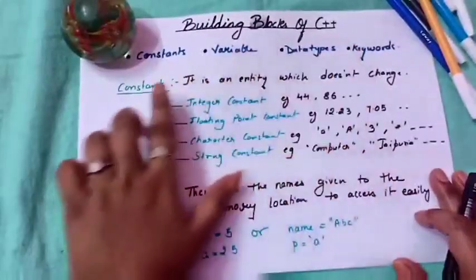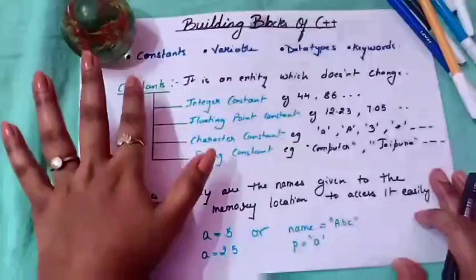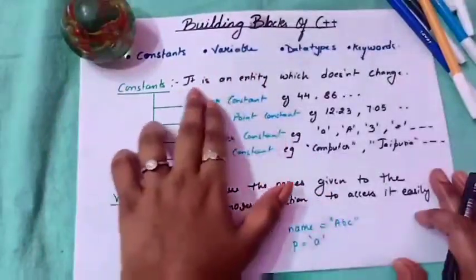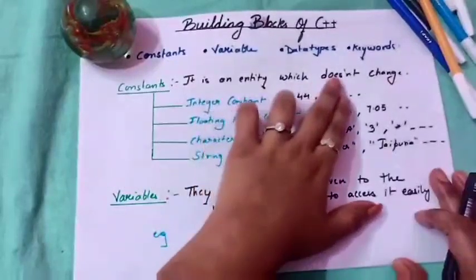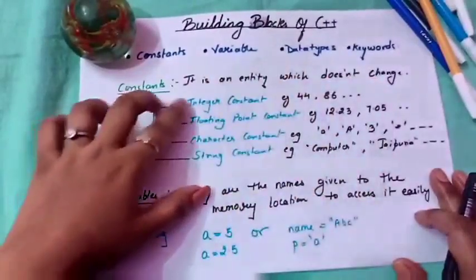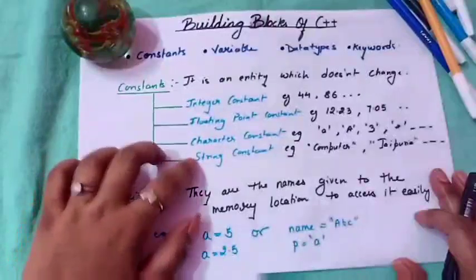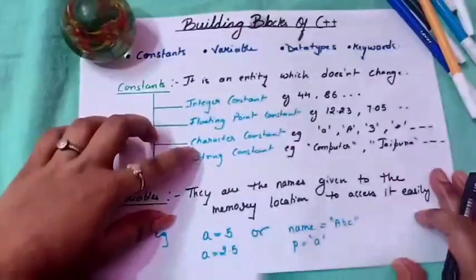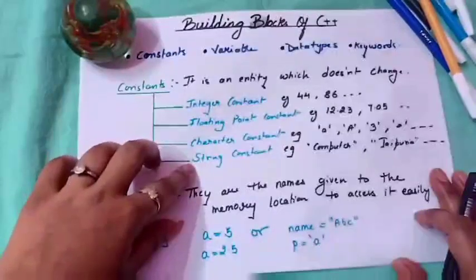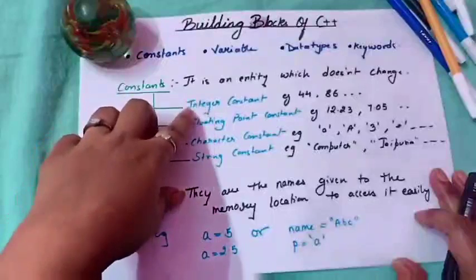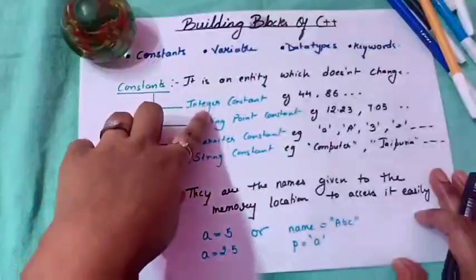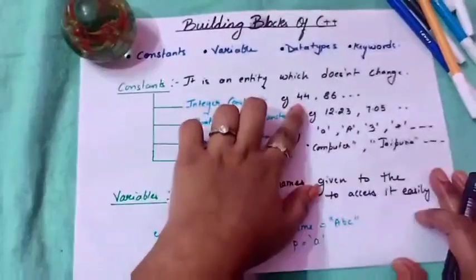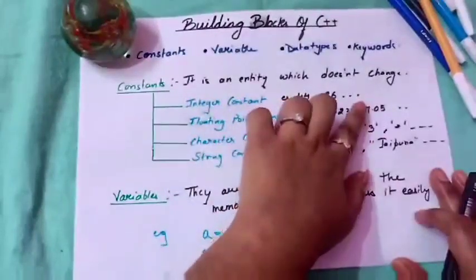Now let us see what constants are. Children, constants are those values which do not change. Here it is an entity which doesn't change. There are different types of constants, for example, integer constants, floating point constants, character constants and string constants. Now what are integer constants? Integer constants are those constants without a decimal point. For example, 44, 86 and so on.